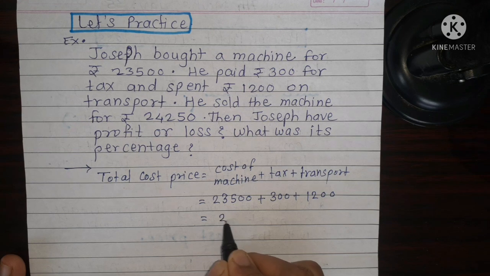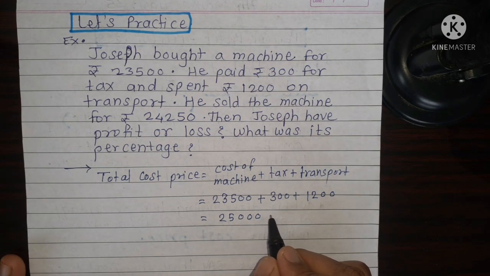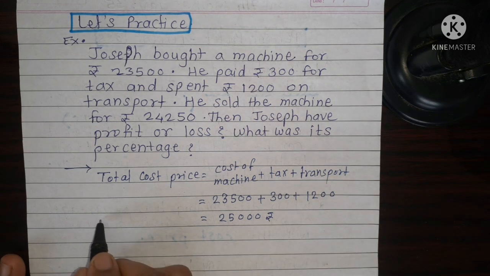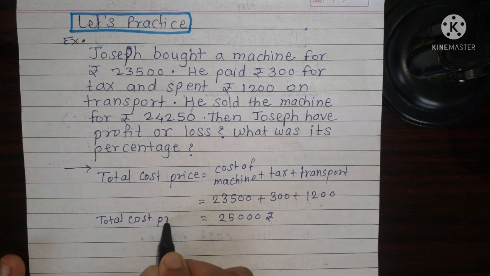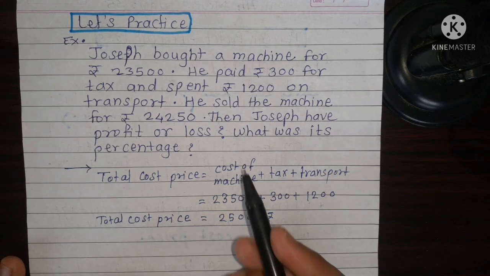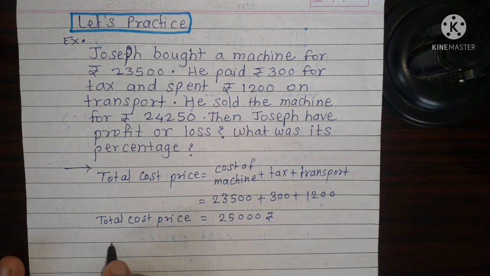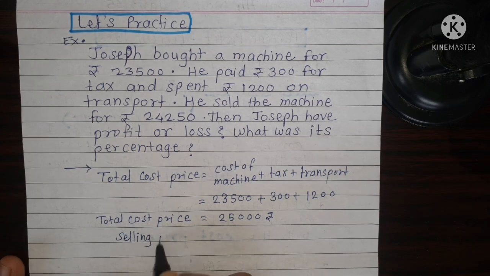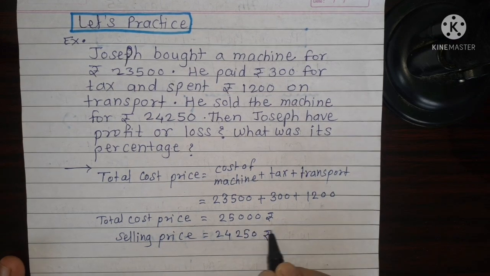The total becomes 25,000 rupees. That means the total cost price is 25,000 rupees. He sold the machine for 24,250. That means the total selling price of the machine is 24,250 rupees.